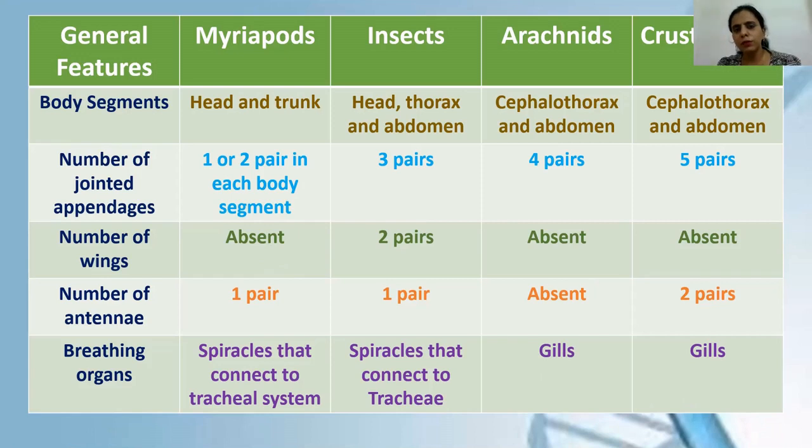Sometimes they might give you 3 or 4 diagrams of organisms and ask you to identify which out of these 4 is an insect, or which is not an insect. So remember that an insect always has head, thorax, and abdomen, 3 pairs of jointed appendages, 2 pairs of wings, and 1 pair of antennae.